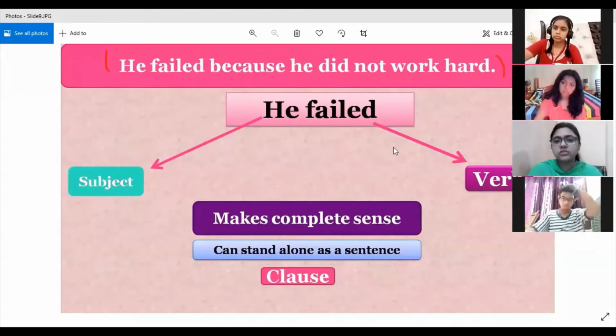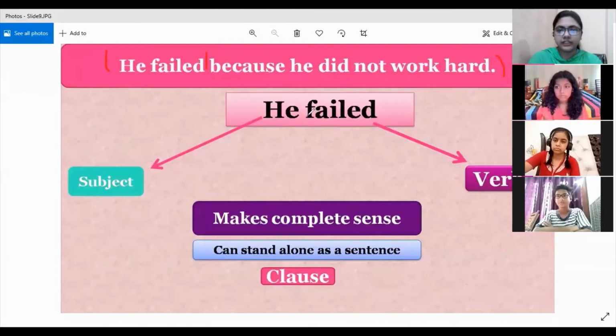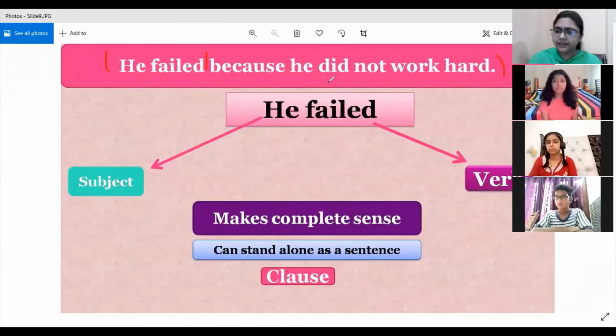Fine, but these two clauses are of different nature. Okay, are of different types. So we will find out how. If we look at the first clause, that is he failed. Till here is the first clause. Abhineet, do you agree with it? Yes. So he failed. This is our first clause. Now what is there? He is the subject, as you can follow the arrow. Then failed is a verb. What kind of verb? Finite verb. Always remember. Never say just verb. You always have to say finite verb.